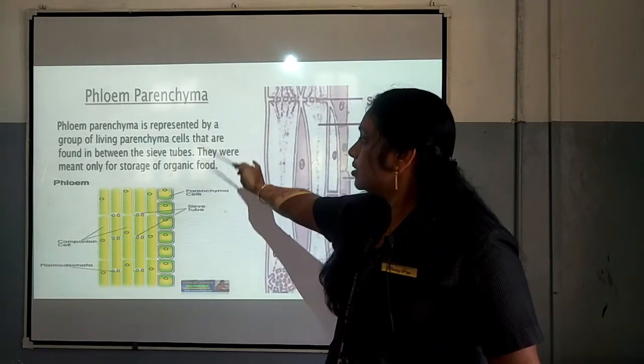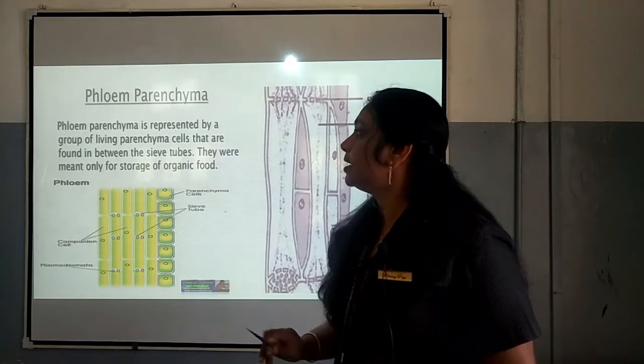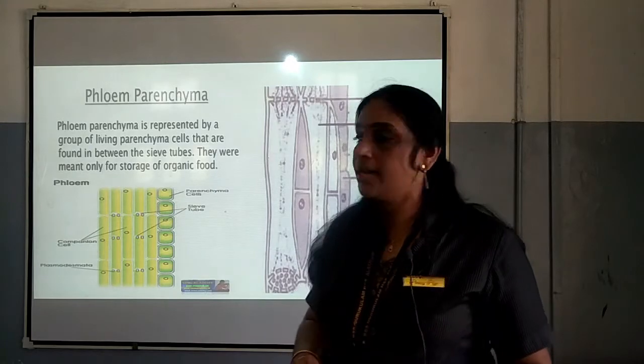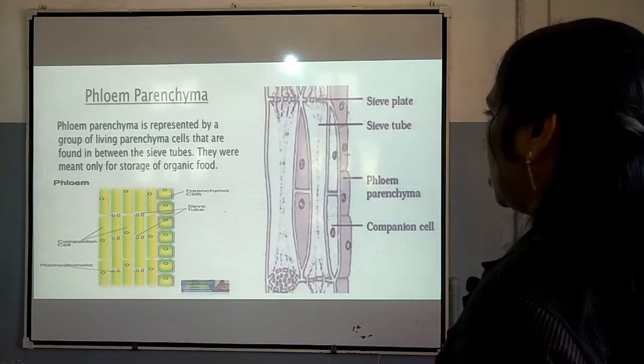So, they are mainly associated with living parenchyma cells, and they are in between the sieve tubes, and they are meant for storage of organic food. So, that is related to phloem parenchyma.